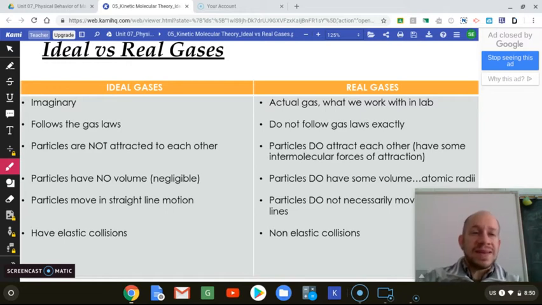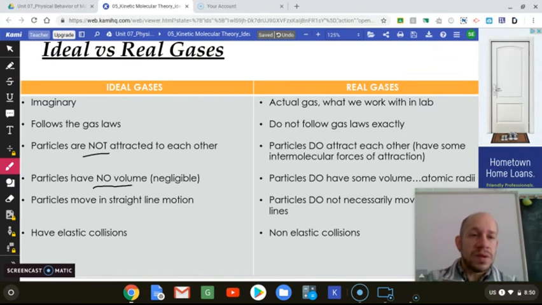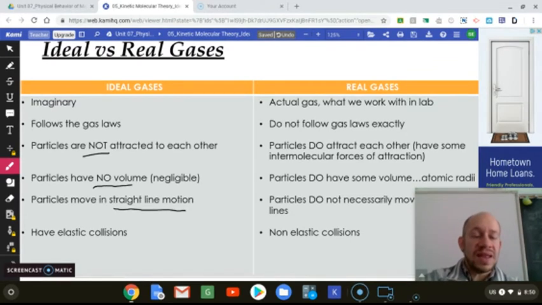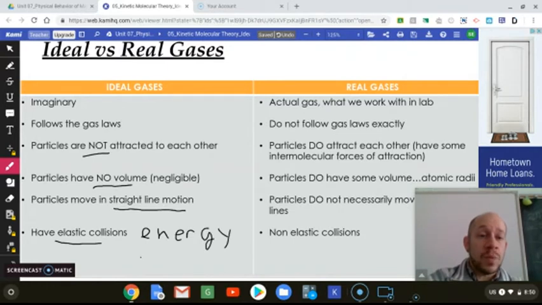In order to be an ideal gas, the particles are not attracted to each other. The particles have no volume, or we say it's negligible, and they move in a straight line motion. And they have elastic collisions. So that means all energy is conserved. So this is what it means if we were ideal, what it would look like.